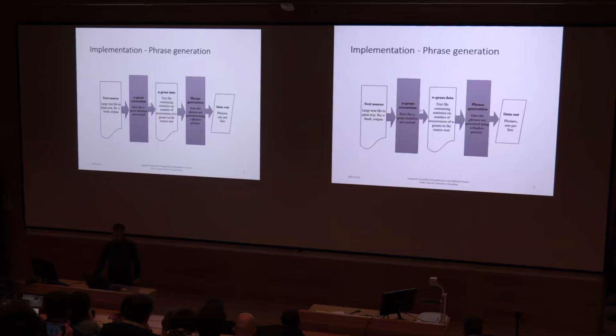The result of that is saved into a new text file where the number of occurrences of each n-gram is shown. The application in the next phase will use these n-gram statistics, and by going through a Markov process, it will generate the phrases that will be our output.